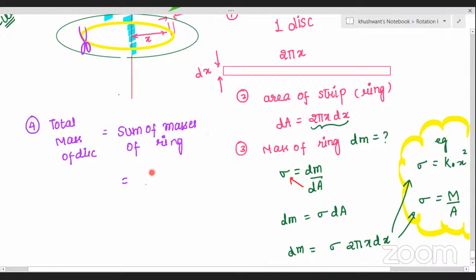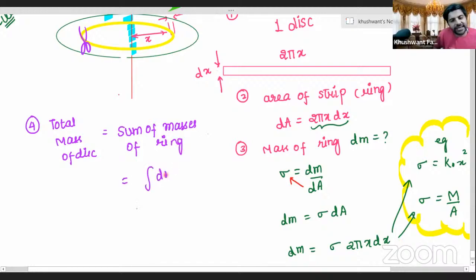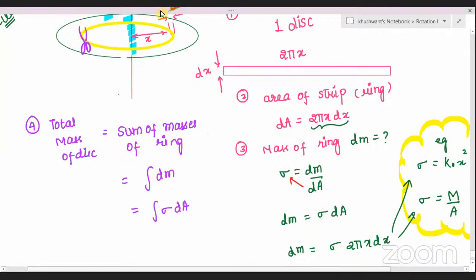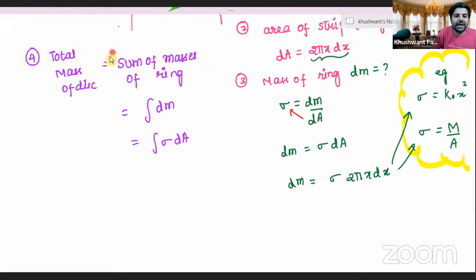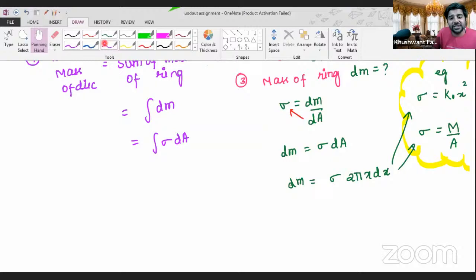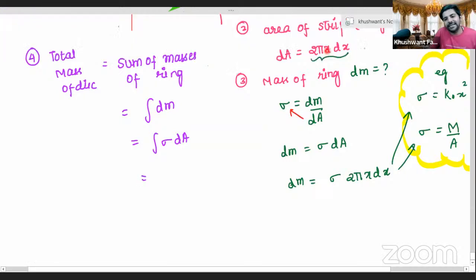What do you think, Aanchal? Integration dm. And what is the value of integration dm? Sigma into dA from here, correct? And what is dA equal to? We just calculated dA is 2 pi x dx. So you can write it as 2 pi x dx or 2 pi r dr, depending upon the notation that you have taken.